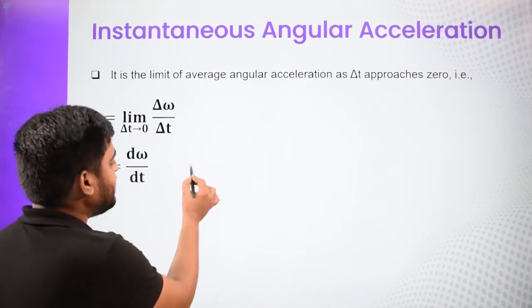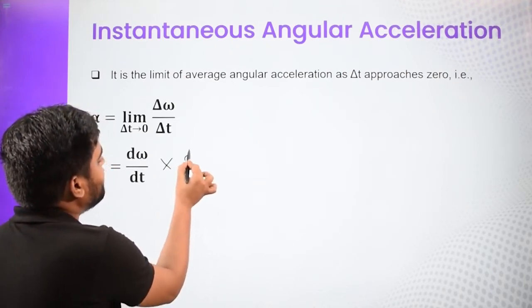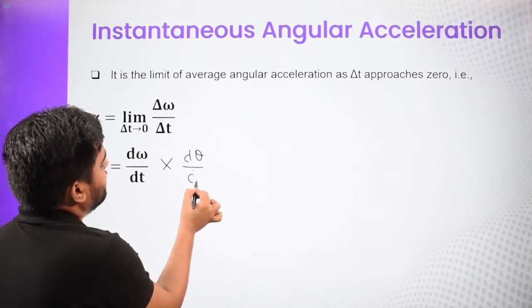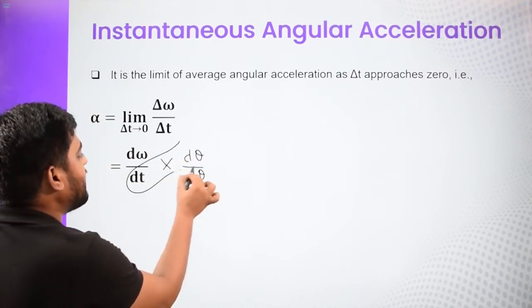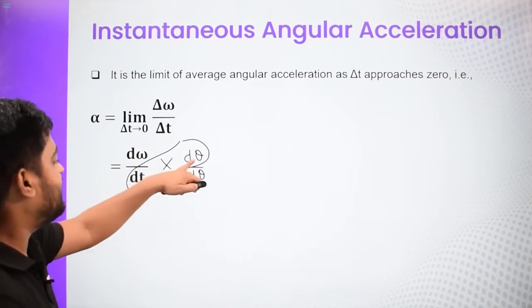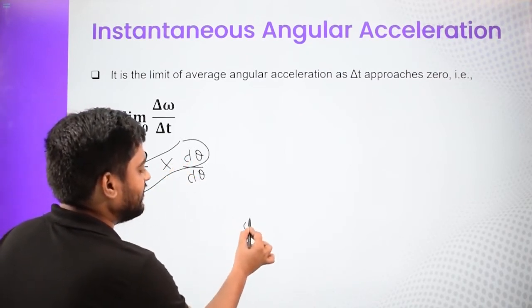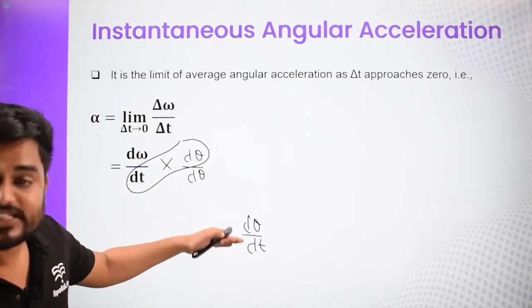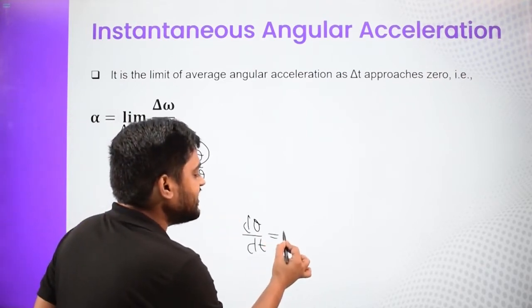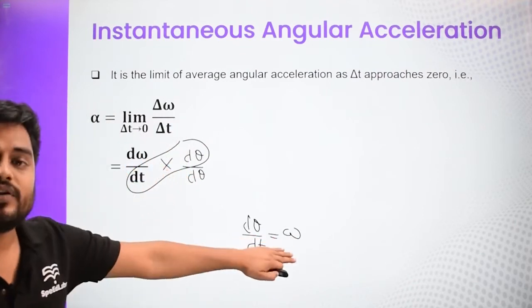Now I can also say we can multiply and divide with d theta. I am saying take this thing separately. So what is d theta by dt? D theta by dt is basically angular displacement by time taken. That is nothing but instantaneous angular velocity omega.